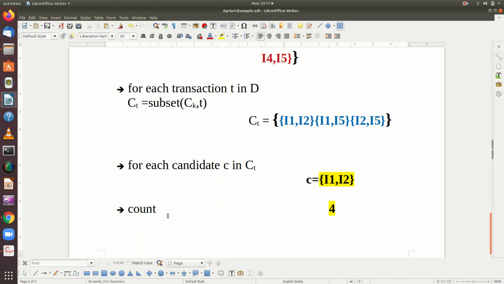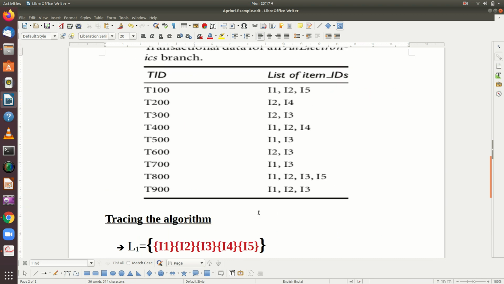Now you are going to count, right? So when you count, I1, I2 is available here. It is not there. It is not there. It will be counted here again. So now the count will be 2. Then not here, not here, not here. It is here. So count will be 3 and the count will be 4.